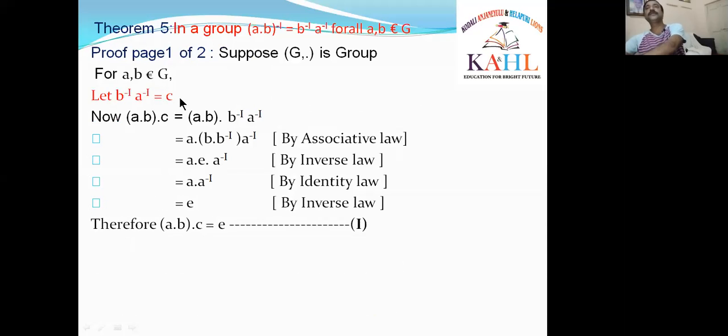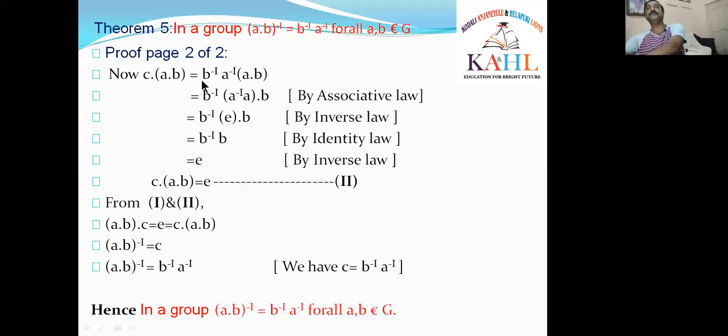What is C here? C is B inverse, A inverse. Now I replace C with B inverse, A inverse, and AB is as it is. Now for these last three elements, A inverse, A, B, I am applying the associative law. What is the associative law? The elements are in the same place, but the brackets will be interchanged. That means B inverse as it is, and for the last three elements the brackets go on the last two elements, by using the associative law, because G is a group.